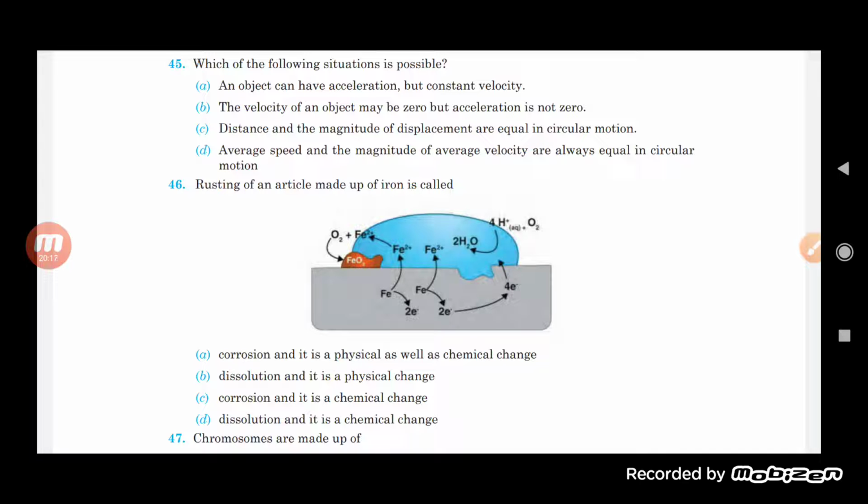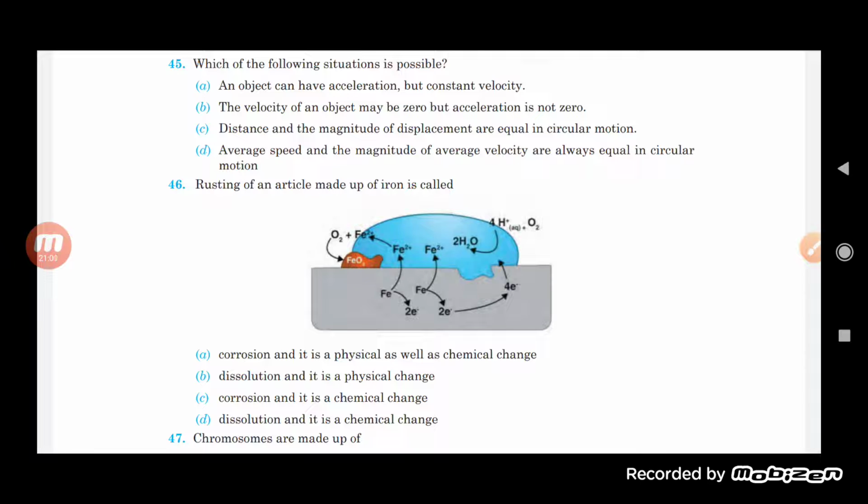Object can have acceleration but a constant velocity. Velocity of an object may be zero but acceleration is not zero. This is not possible. Velocity will be zero, so acceleration will be zero only. Object can have acceleration but constant velocity. No, if a constant velocity will be there. So yes, but we can say here that velocity is constant but direction keeps on changing, so that will also give the acceleration. Distance and magnitude of displacement are equal in circular motion, and average speed and the magnitude of average velocity are always equal in circular motion.